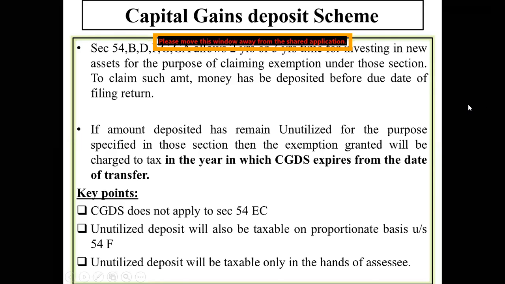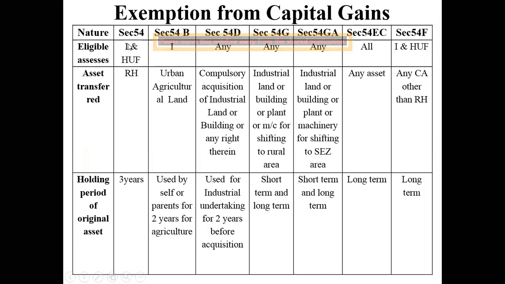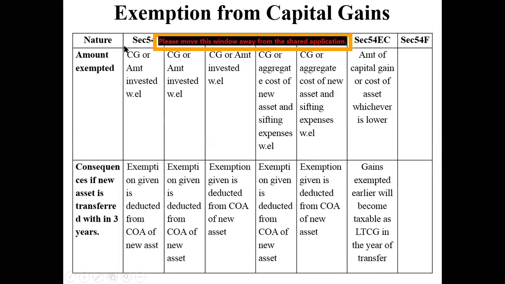Any doubts here? Okay, so this is what I wanted to explain to you today, the capital gain deposit scheme. You have a theory of capital gains deposit scheme, and you have all the sections of section 54. So under what heads can you claim capital gains? It is section 54, 54B, D, all these things. This is also an important question. It is usually asked for 10 marks. The answer starts here and goes up to the next 3 or 4 slides.